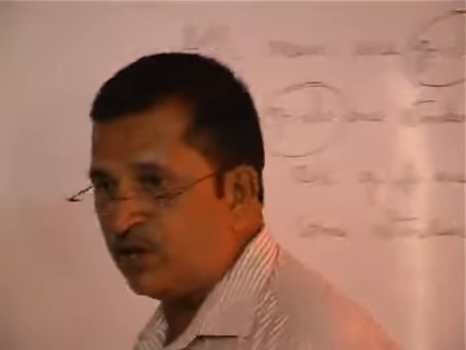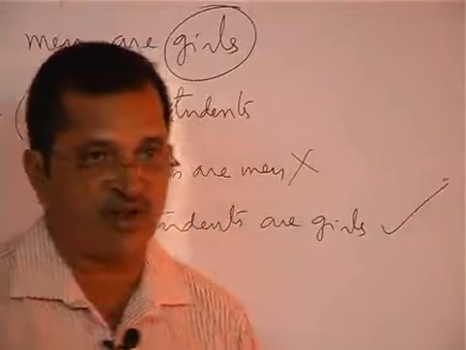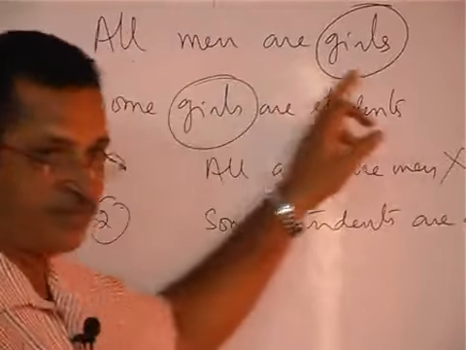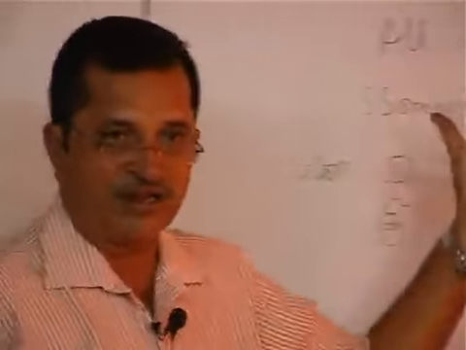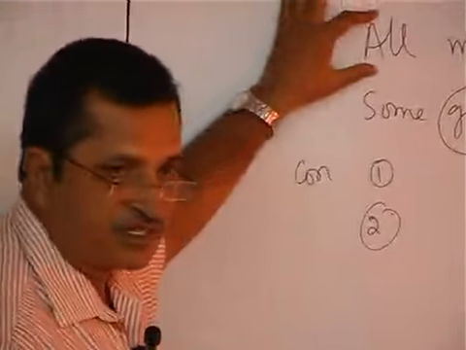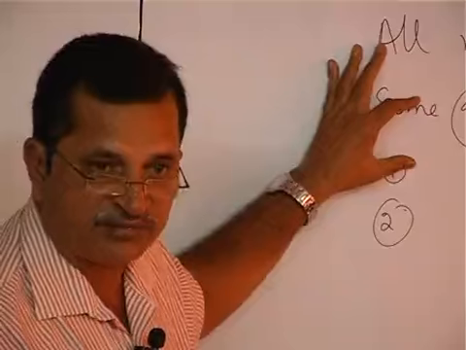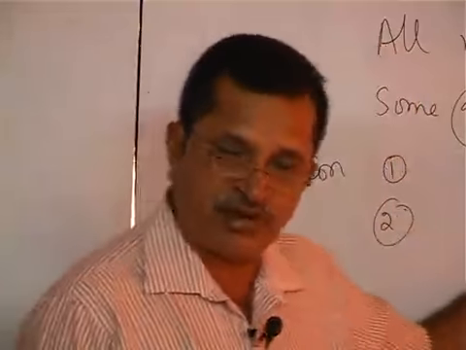Even though you don't know all the rules, just by drawing the Venn diagram, you can judge whether these conclusions will follow or not. But for direct conclusions, after completing all the rules, we will come to know that one is universal, the other one is particular. In direct conclusion, you should have particular. Like that, if you want to know, you have to go through all the rules. Okay. Rule number 2.